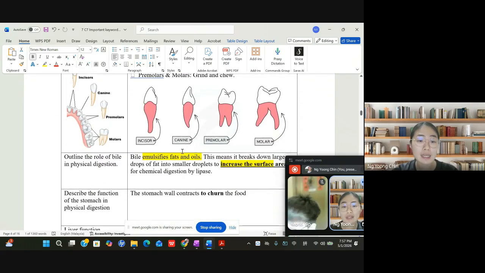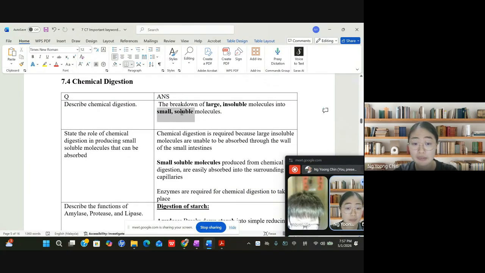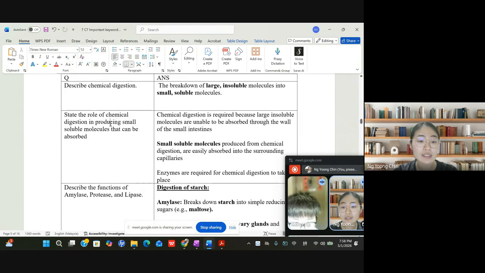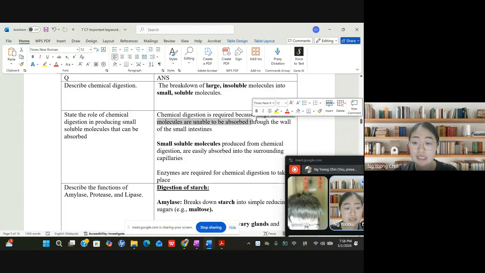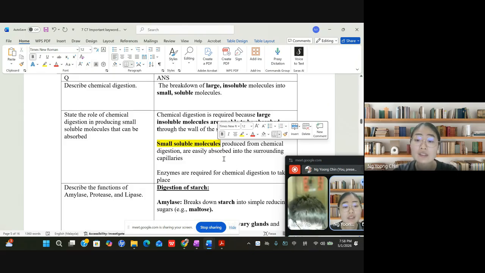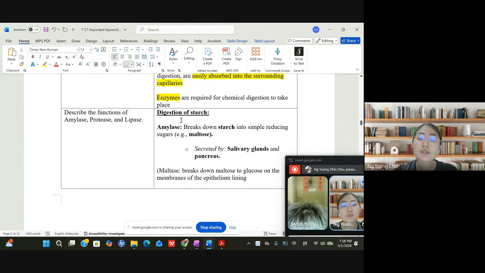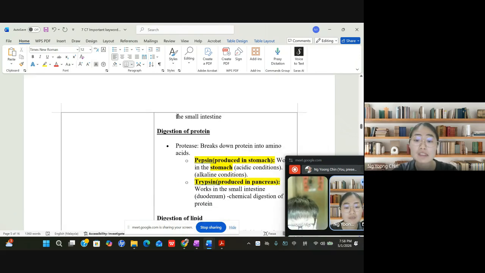And then what is chemical digestion? Chemical digestion breaks down large insoluble molecules into small soluble molecules. Why do you need chemical digestion? Because large insoluble molecules are unable to be absorbed through the intestinal villi. So you need to convert them into small soluble molecules. Only then can you absorb them into the villi. That's why you require a lot of enzymes. And here are the names of the enzymes. Later we'll do revision, just revising based on this template.